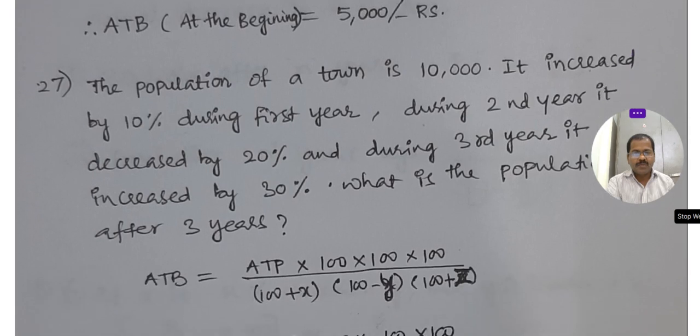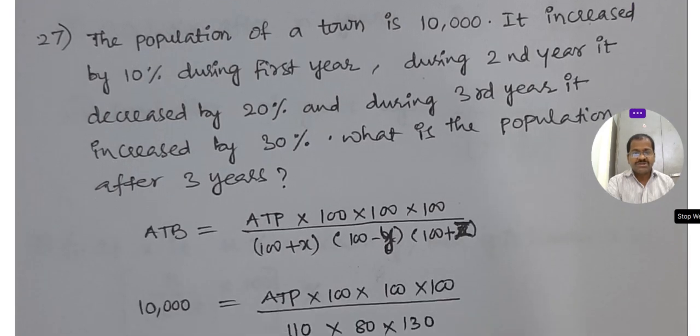Okay, next, the population of a town is 10,000. It increased by 10% during the first year. In the second year it decreased 20%. In the third year it increased 30%. What's the population after 3 years? You see here, first year increased 100 plus x, second year decreased 100 minus y, third year increased 100 plus z. First year increased 10%, second year decreased 20%, third year increased 30%. Okay, this is the shortcut.